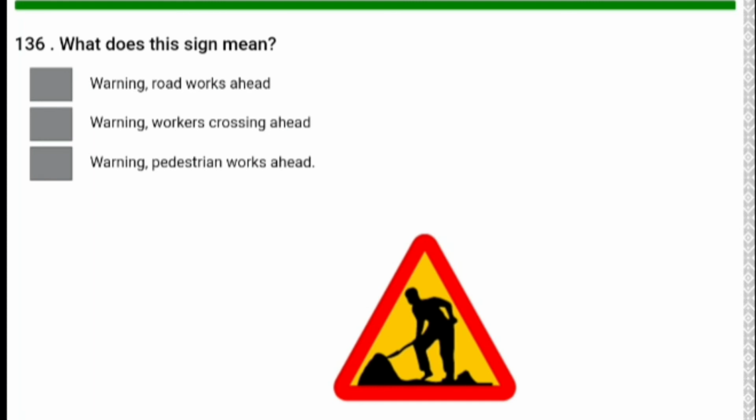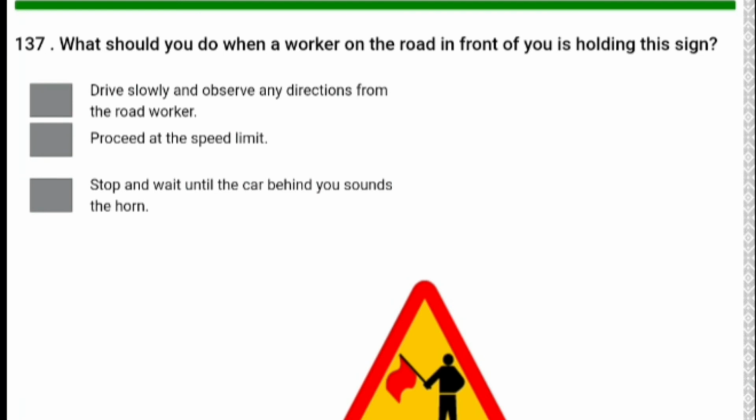What does this signal mean? Warning, road workers ahead. So number 1 is correct. What should you do when a worker on the road in front of you is holding the signal? Drive slowly and observe any direction from the road worker. Number 1 is the correct answer.